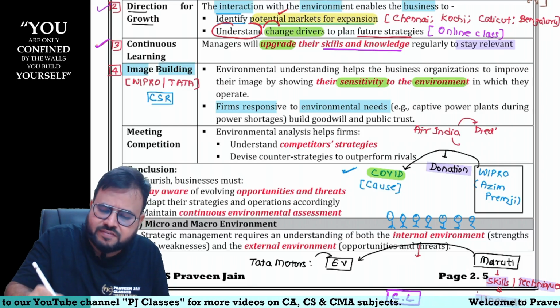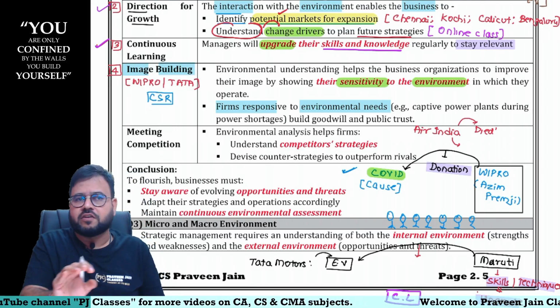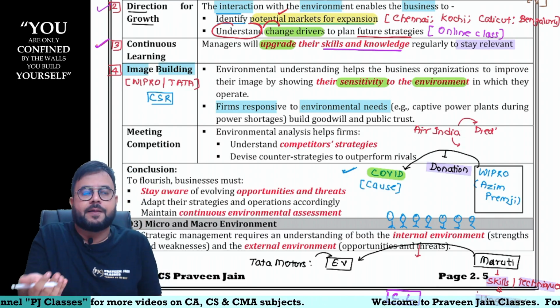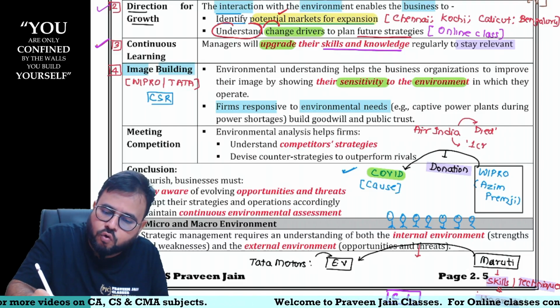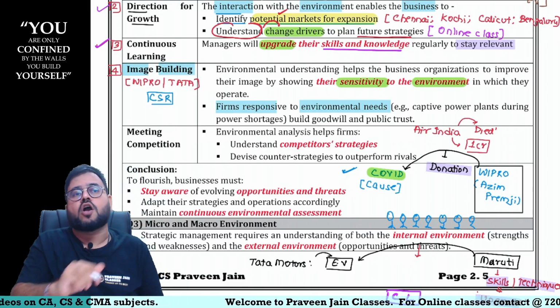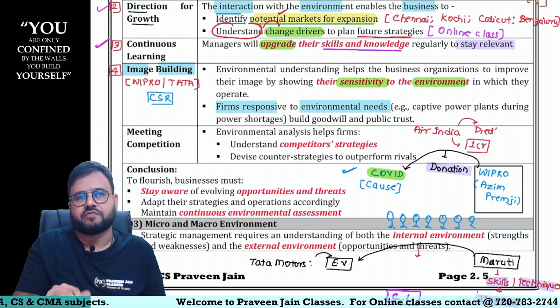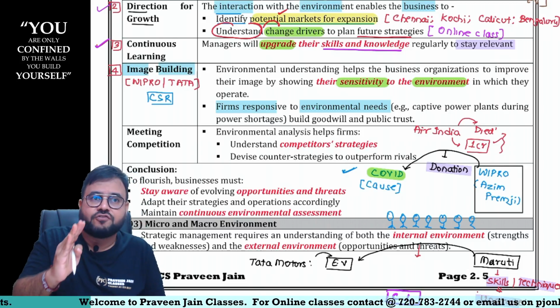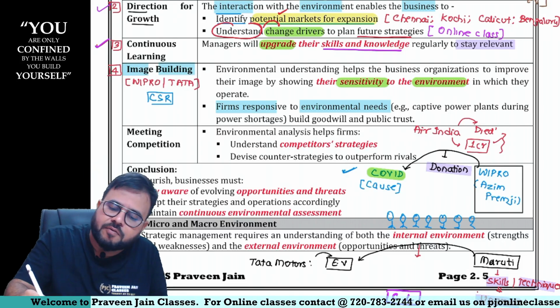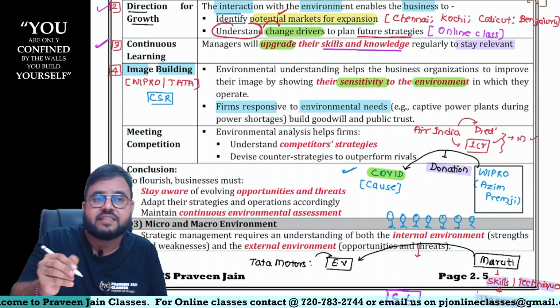Nobody wants this to happen, but it happened. Now what did Air India do, sir? For every passenger who lost their life, they promised 1 crore compensation.